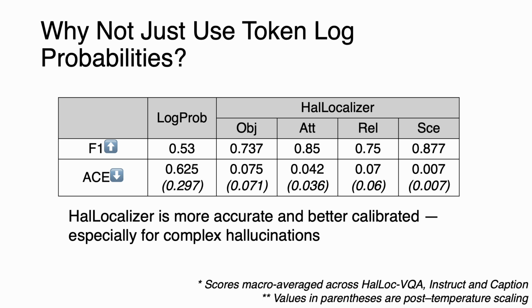Our model, on the other hand, assigns high scores to hallucinated tokens in the correct type, while log probs remain mostly flat. As shown in this table, HalLocalizer achieves much higher F1 scores across all types and dramatically lower ACE scores, meaning the scores are also better calibrated. This highlights the importance of explicit type-aware supervision rather than relying on shallow uncertainty signals.